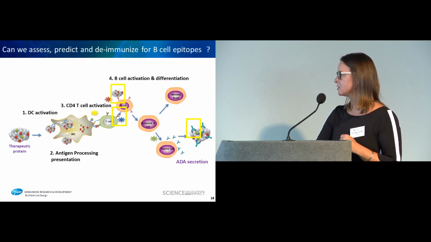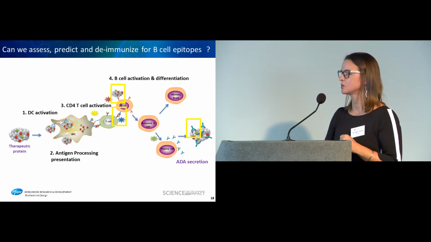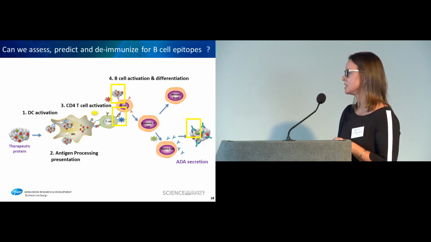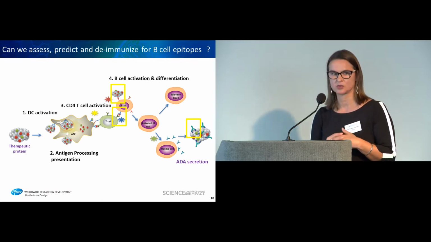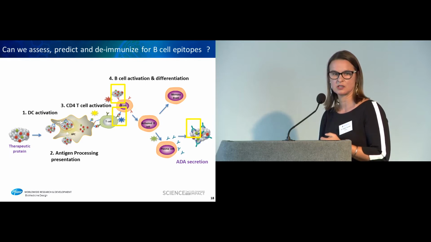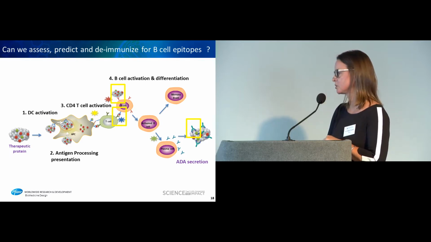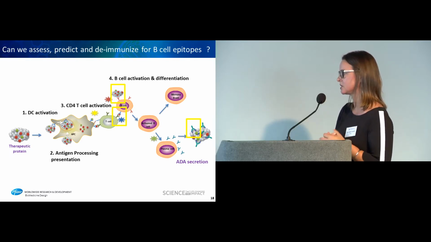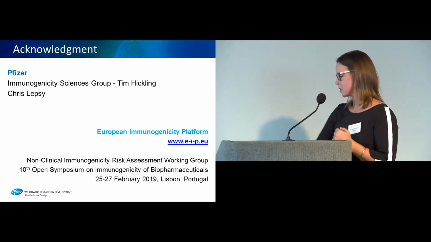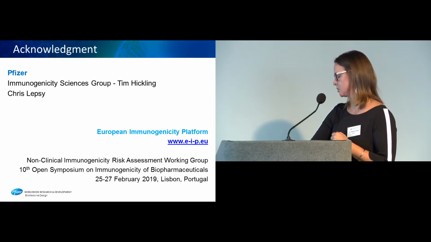And then the last bit would be, what is the contribution of the T cell independent pathway to ADA development or persistence? I think there is some controversy about aggregates being able to really trigger a T cell independent response, so a B cell activation directly. And what is the contribution to ADA? So these are a few questions.